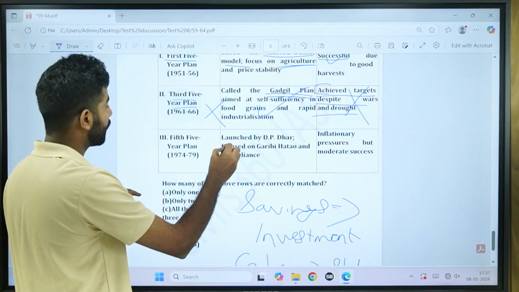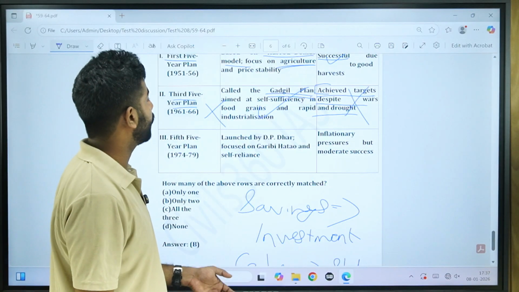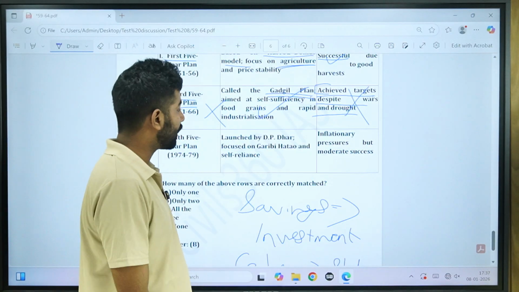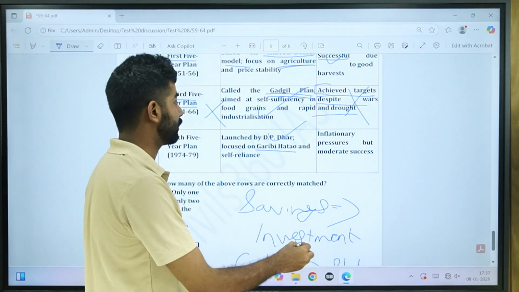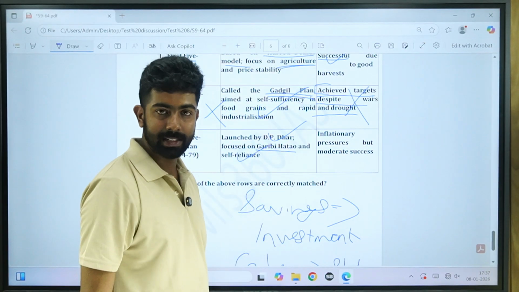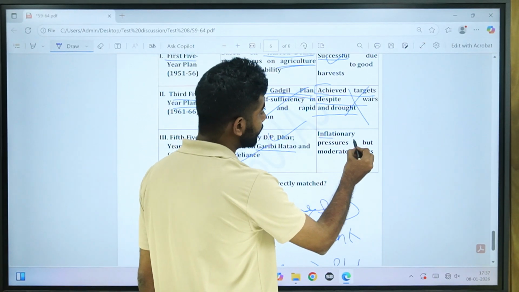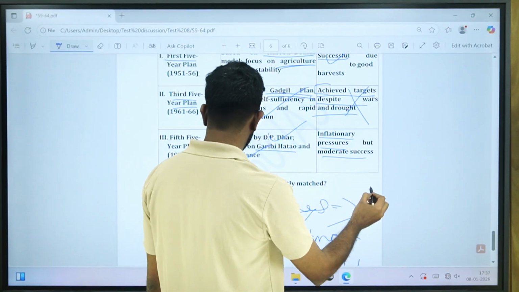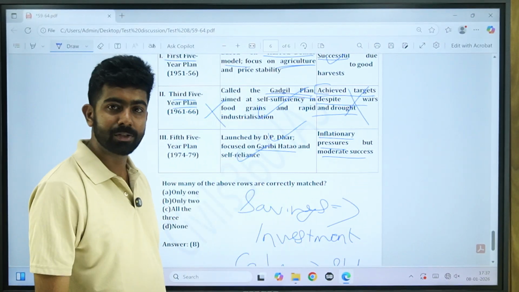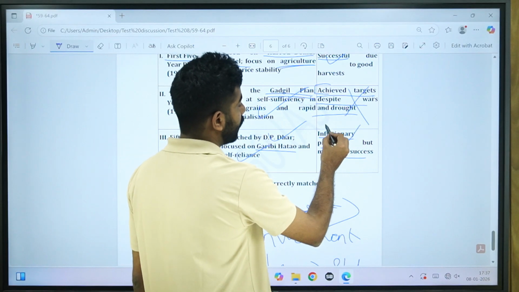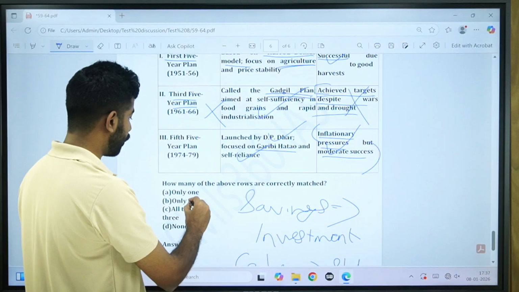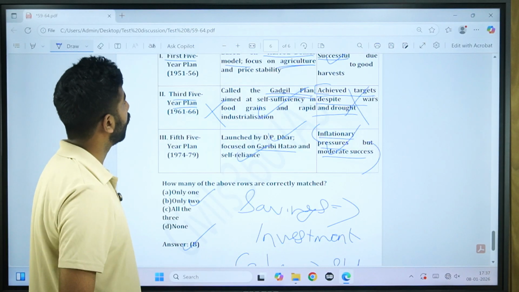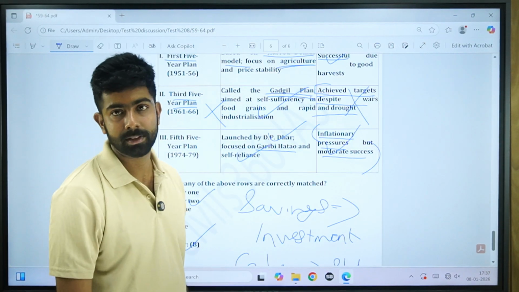So this is wrong. The third statement: the fifth 5-year plan launched by DP Dhar, correct, focused on Garibi Hatao, Indira Gandhi's slogan, and self-reliance. This is actually correct. There were inflationary pressures but moderate success. Moderate success, this is actually correct. So how many of the rows are correctly matched? Only 2. Only 2 are rightly matched.